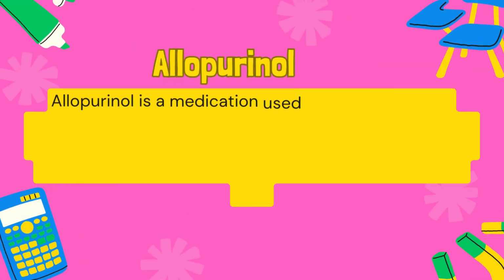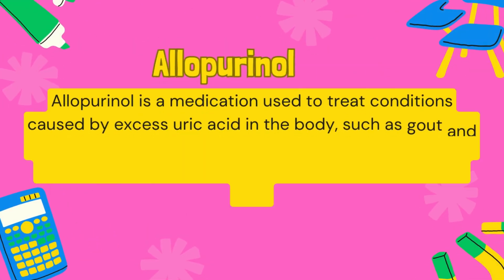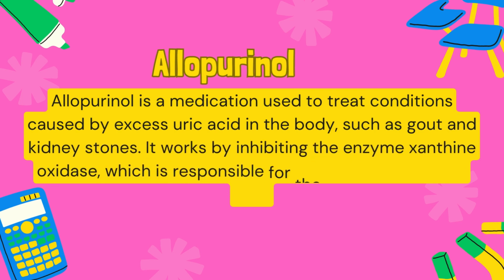Allopurinol is a medication used to treat conditions caused by excess uric acid in the body, such as gout and kidney stones. It works by inhibiting the enzyme xanthine oxidase, which is responsible for the production of uric acid. By blocking this enzyme, allopurinol reduces the amount of uric acid produced in the body, helping to prevent the formation of uric acid crystals that can cause painful inflammation and damage to joints and other tissues.